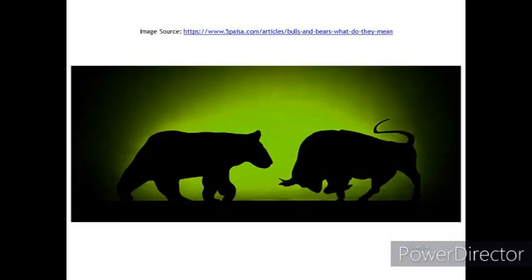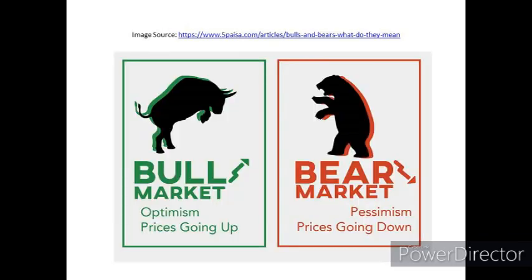But have you ever wondered why it is called so? Have you observed a bull attacking its prey or its enemy? A bull always uses its horns to attack its enemy by throwing it up in the air. And this is why, if the price of a share keeps increasing, it is said to be in a bullish trend. A bear always attacks its enemy or its prey by pushing it down to the ground. And this is why, when the price of a share keeps crashing down, it is said to be in a bearish trend. Interesting, isn't it?